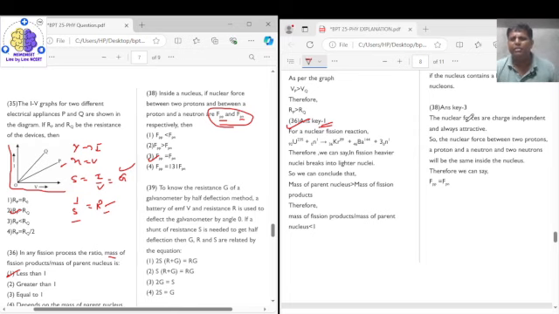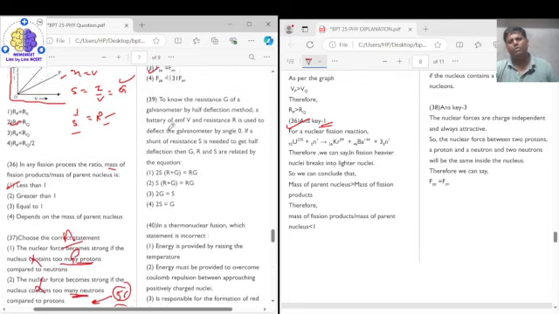Let's see what they have written here: the nuclear forces are charge independent and always attractive, right? They are charge independent. So the nuclear force between two protons, a proton and a neutron, or two neutrons will be the same. Whatever the nucleons, for all nucleons the nuclear force is the same. So question number 38 will hold its correct answer as option number 3.